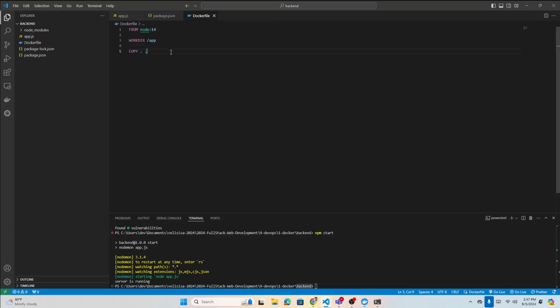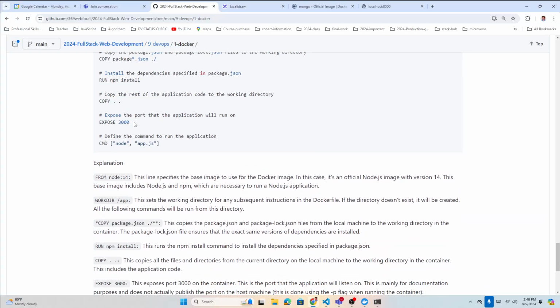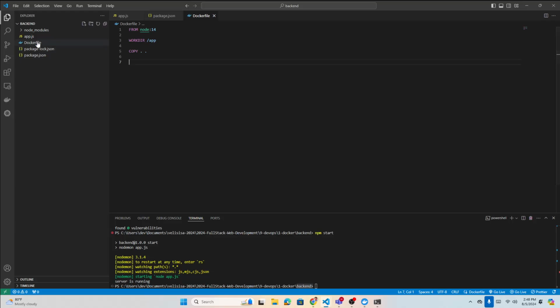Copy everything. In the Dockerfile, normally we define the set of rules for creating the image, and then everything we define here will be automatically installed and run. That's what we do here. The next is to expose the port. Which port you want to run, you have to expose. Normally we added 8000. So let's change it, because you want Docker to run on that port.